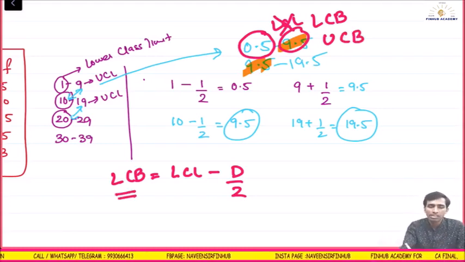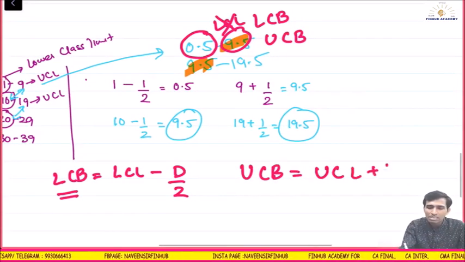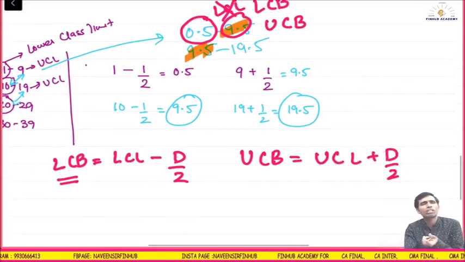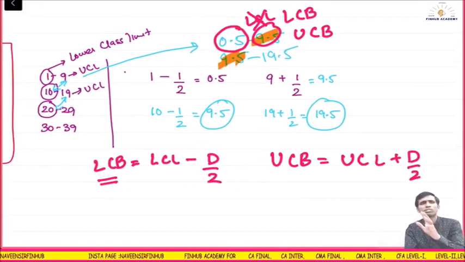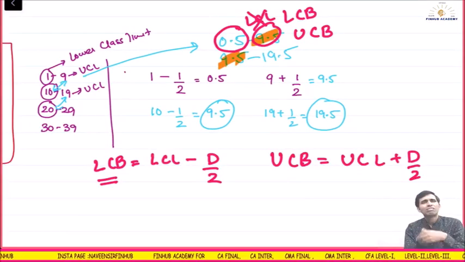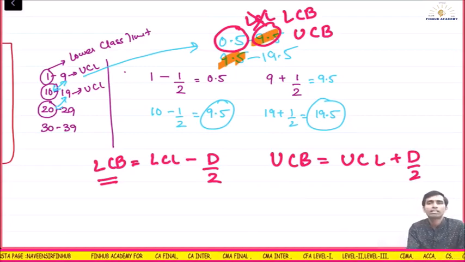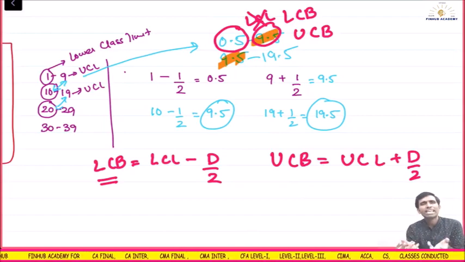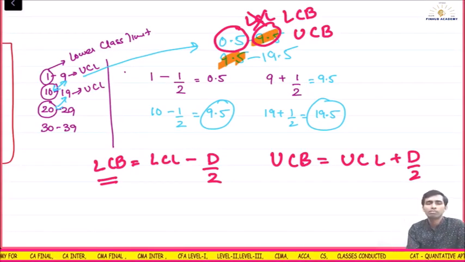So lower class boundary is lower class limit minus d by 2. Upper class boundary is upper class limit plus d by 2. What is the sense in making the formula? Take the gap, divide it by 2. So be careful about this. Why am I focusing more on this? I know you can do it. Some people might be feeling, why is he stressing so much on this? But I know that this is where people make mistakes. In a hurry, in haste, you will think, so simple a question, and you will mark something wrong and come. Be careful.